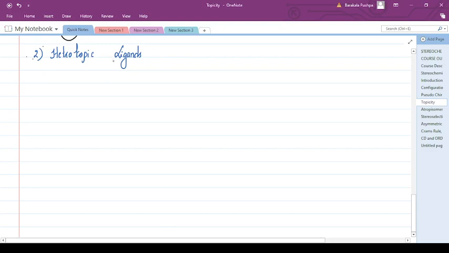Good morning, dear students. Again, we are starting the continuation of the previous topic. That is, in topicity we have discussed so far homotopic ligands and homotopicity. Now we are going to discuss what heterotopic ligands are.